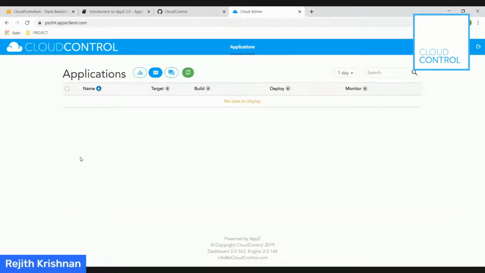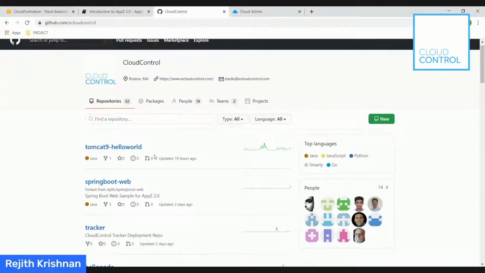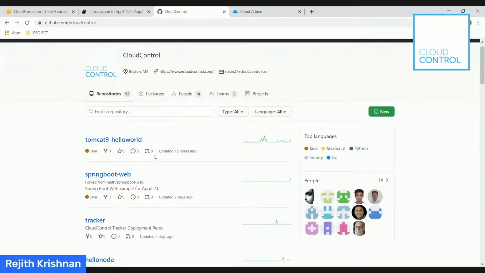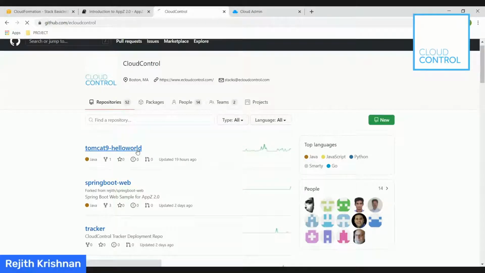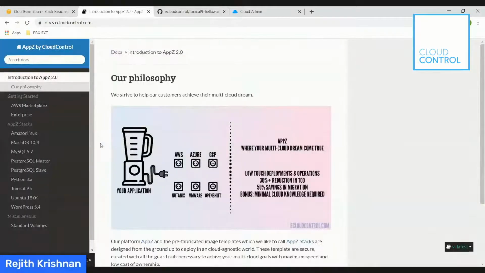So as you can see, this user persona, right now, nothing is running. And what Anusha is going to do now is take our sample application that's there in the public repository. eCloud Control is the GitHub repository where we have tons of sample applications, and we also have the documentation to show how you can take the sample applications and deploy them on the Absi platform.